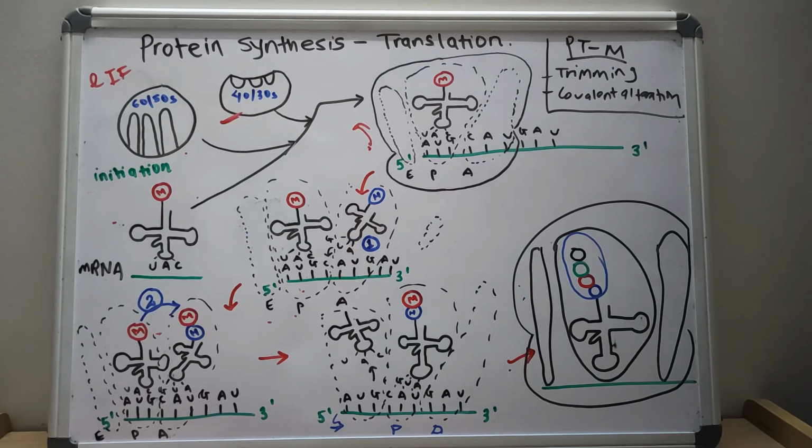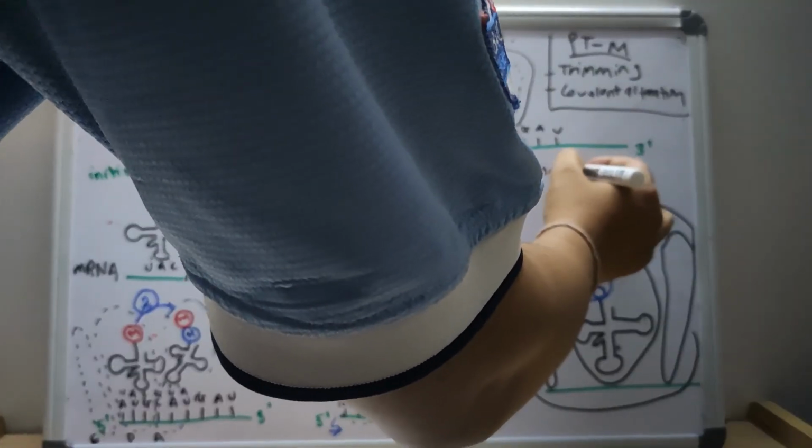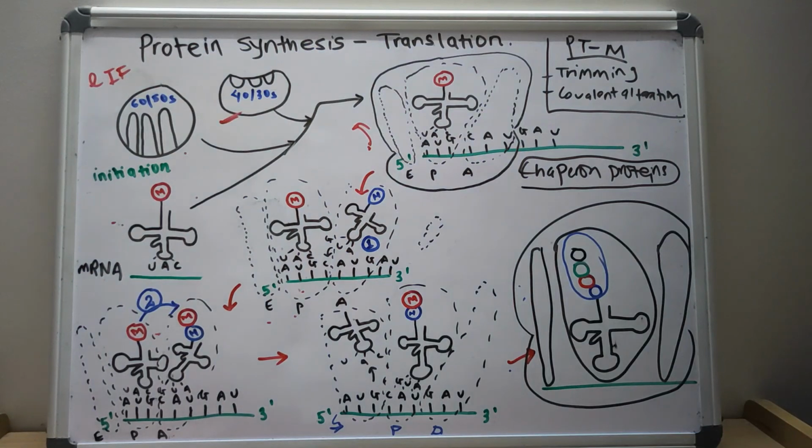And I want you to know about the chaperone proteins. The chaperone proteins are intracellular proteins involved in facilitating and maintaining protein folding. They are also called heat shock proteins. They are expressed at high temperature to prevent protein denaturation or misfolding.